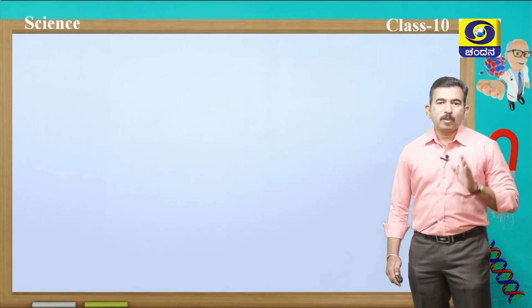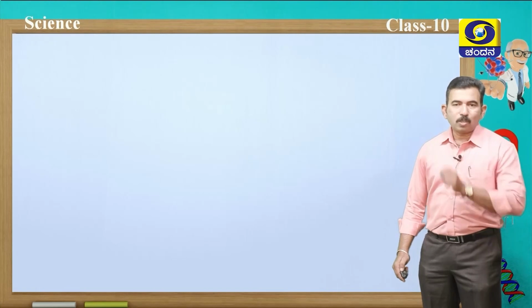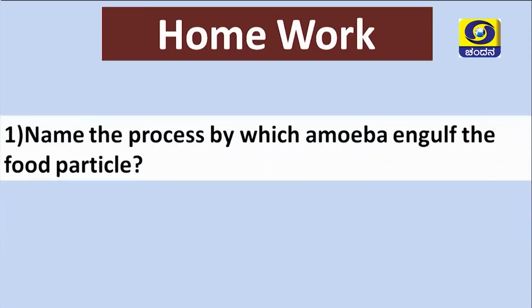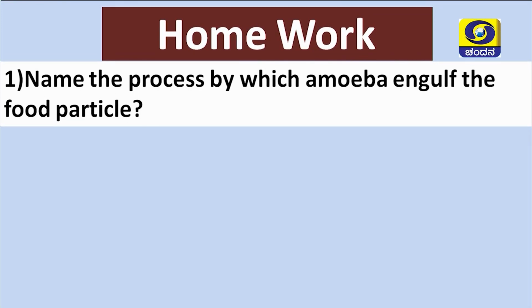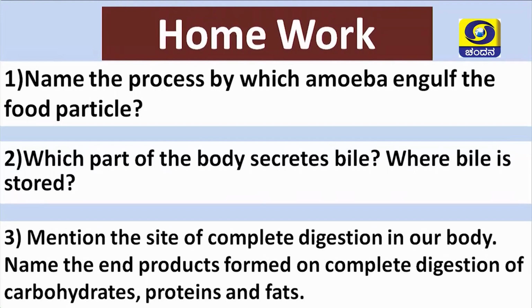Students, now I am going to give you a home assignment, homework for you. Please write down the questions, and also answer these questions. The first question is, name the process by which amoeba engulfs the food particle. Second question, which part of the body secretes bile? Where is bile stored? Third question, mention the site of complete digestion in our body. Name the end products formed on complete digestion of fats, proteins and carbohydrates.